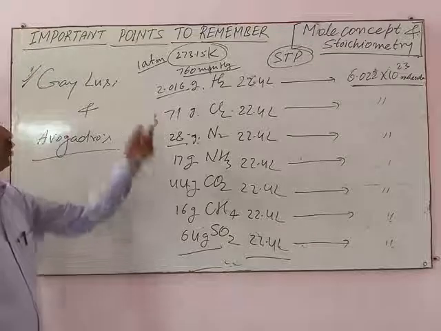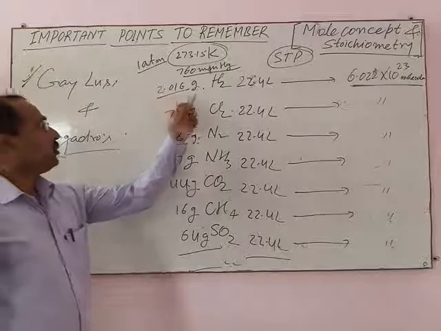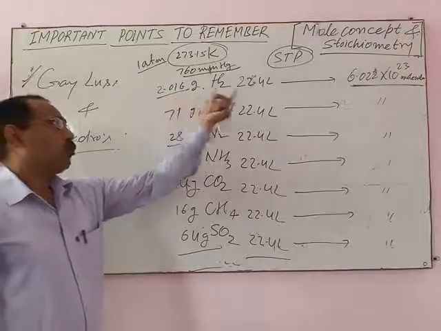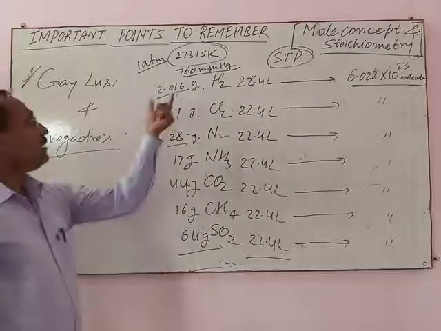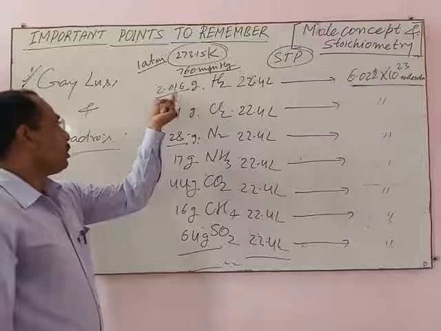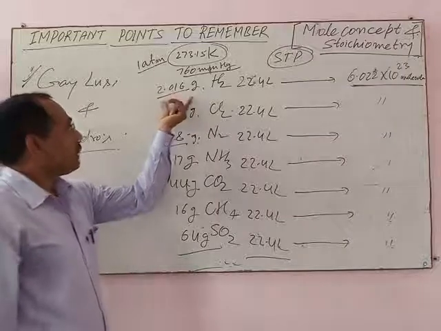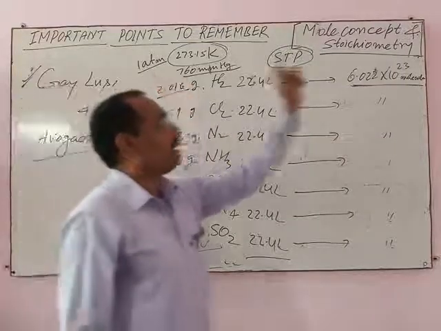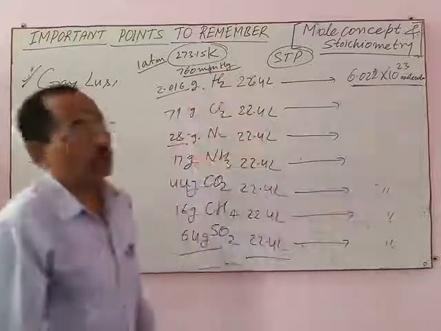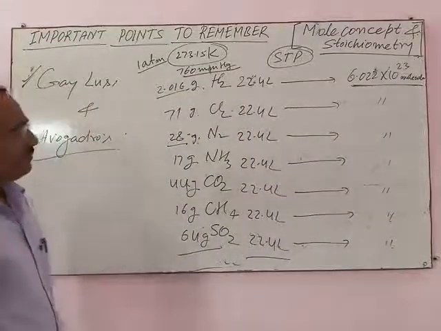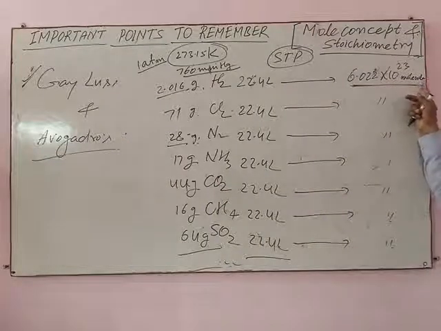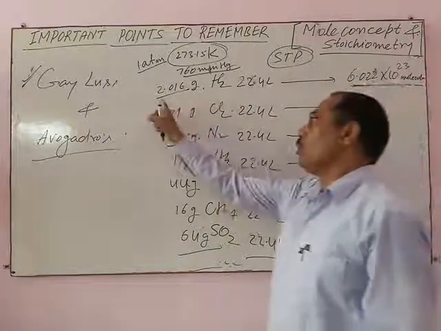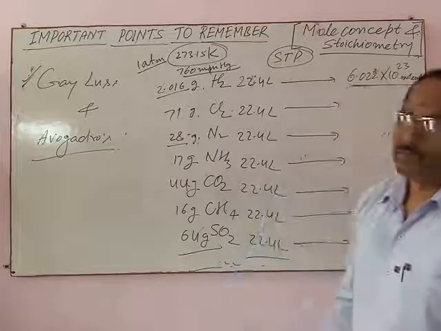It means 2.016 grams of hydrogen occupy 22.4 liters at STP, and 2.016 grams of hydrogen contains Avogadro number of hydrogen molecules. In other words, Avogadro number of hydrogen molecules mass is 2.016 gram.